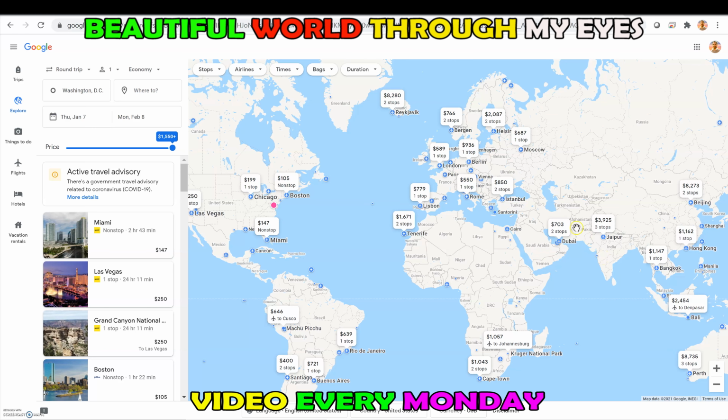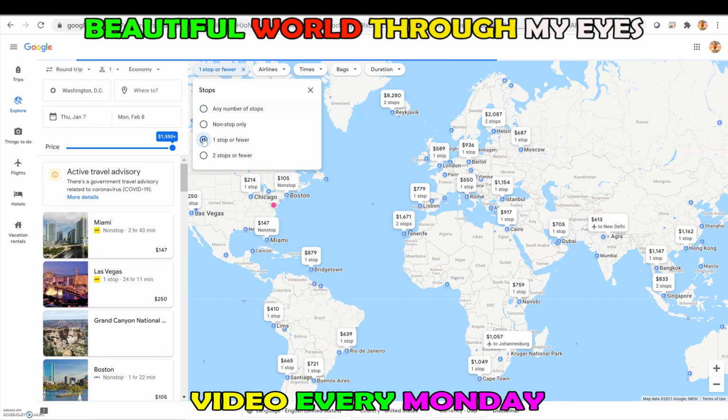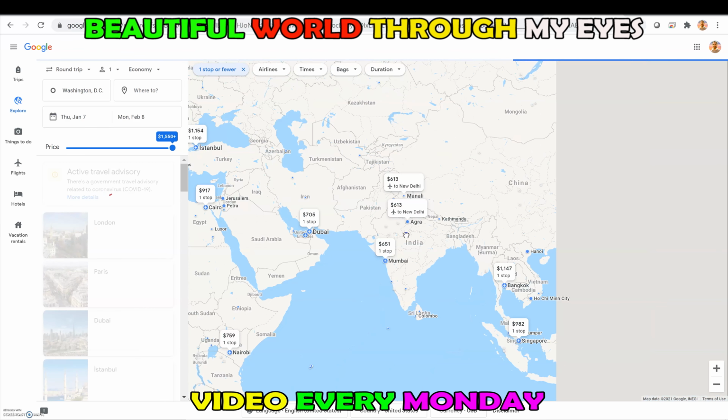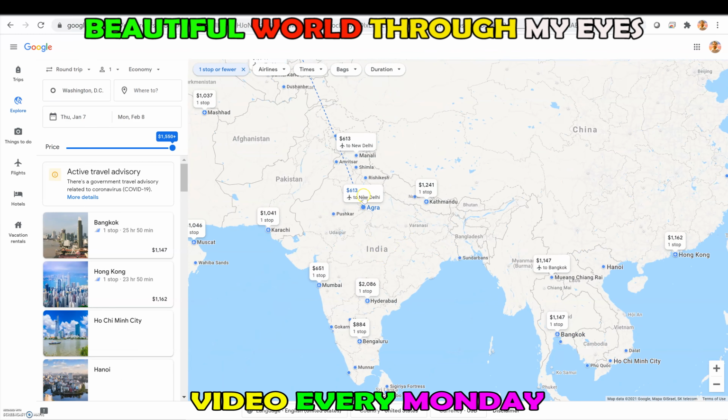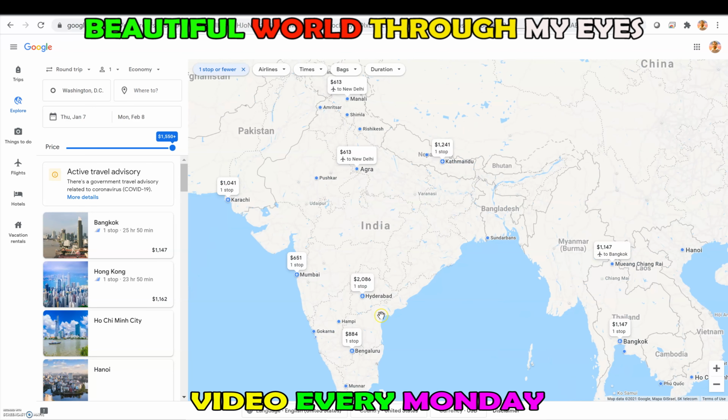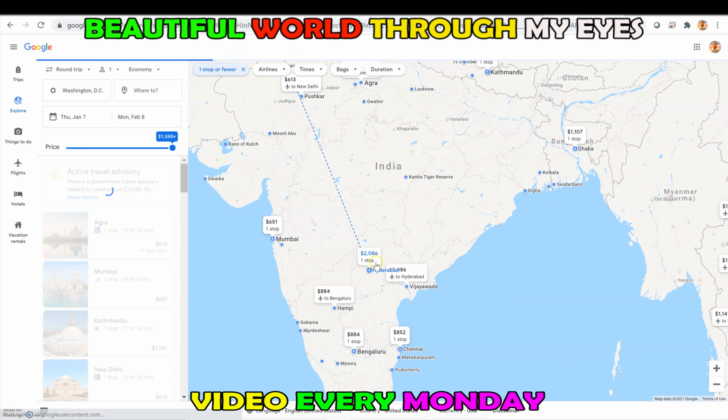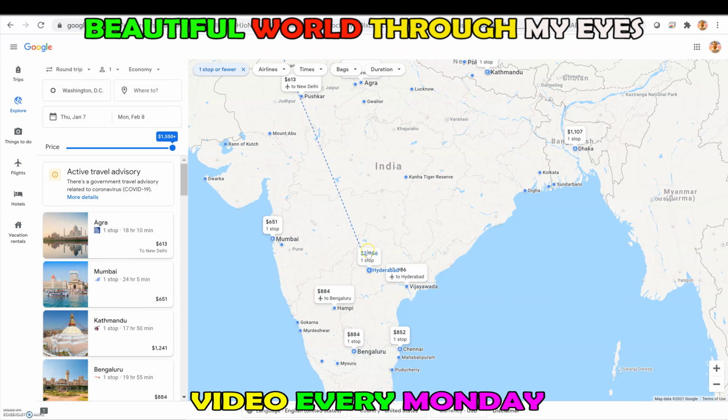So what I'm going to do is, if you go here, drop down and select one stop or fewer, because I do not want more than one stop for my entire journey. If you zoom in here again, the prices are now shown for all the flights with just one stop. For example, Hyderabad is showing very expensive. For Bangalore it is showing $884, for Chennai it is showing $852.